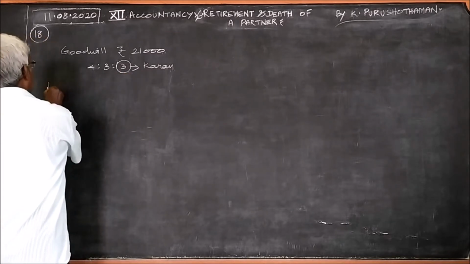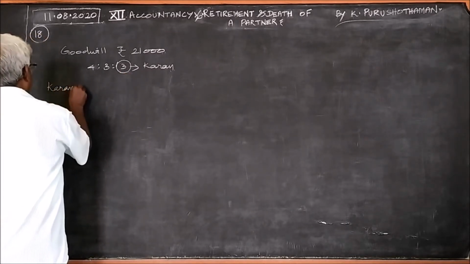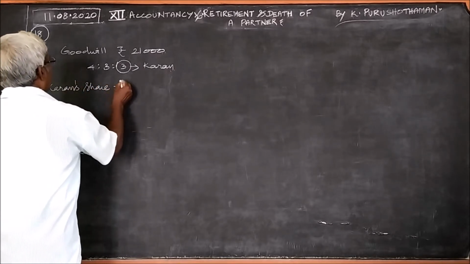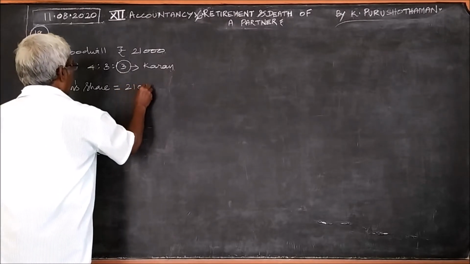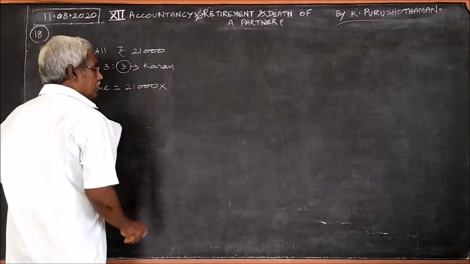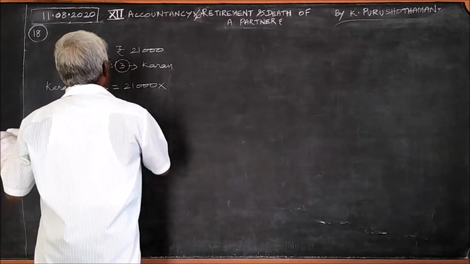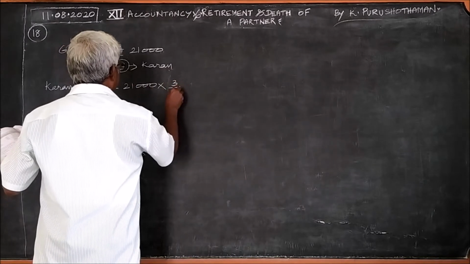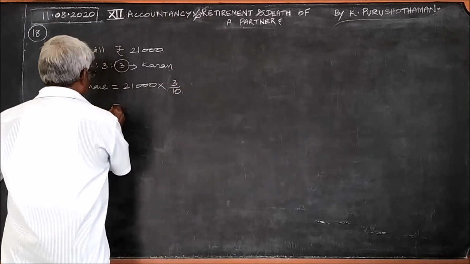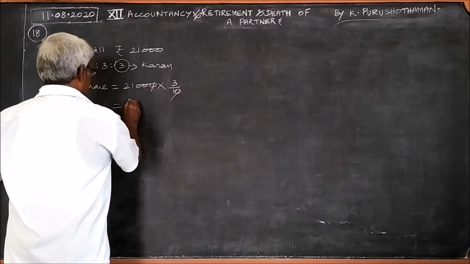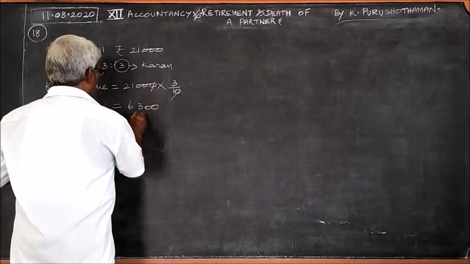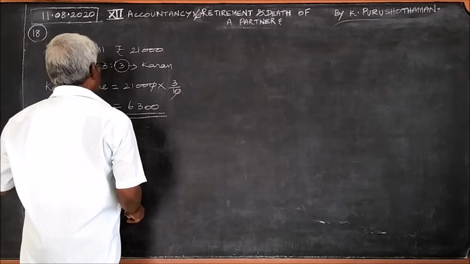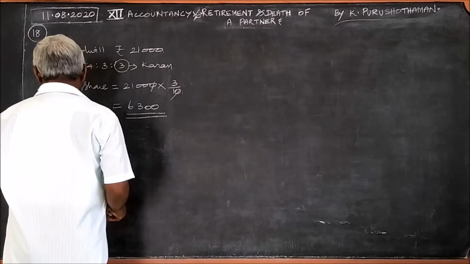So, what is Karan's share? Karan's share of goodwill is equal to 21,000 into 4 plus 3, 7, 7 plus 3, 10. That is 3/10. What it should be then? 6,300. This is the amount of goodwill for Karan.